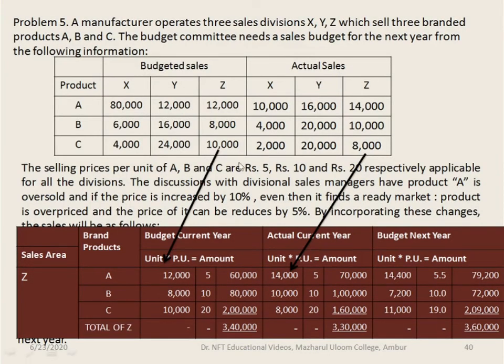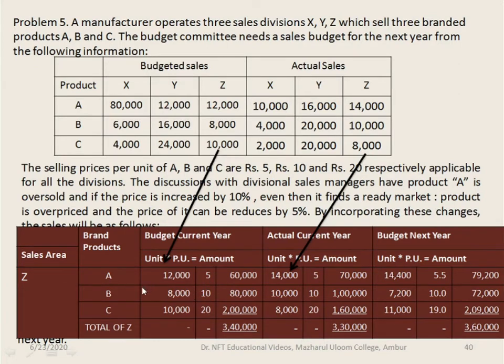Here in case of Z, budgeted sales as well as actual sales are given for the products A, B and C. Here if you see for Z, 12,000, 8,000 and 10,000. Similarly, for actual sales 14,000, 10,000 and 8,000. The prices are 5, 10 and 20.